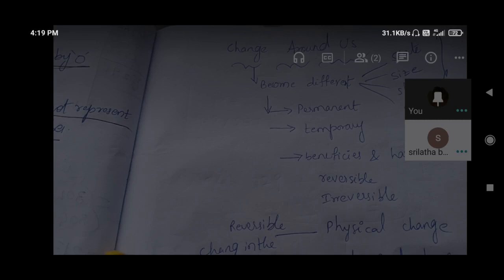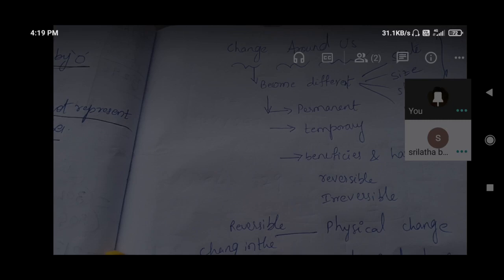Irreversible change, about that also some examples have been given. Activity 5 is based on that. Take a piece of paper, a pair of scissors, draw an aeroplane on the paper and cut along its outline. The cutout no longer resembles the original sheet of paper. After cutting the paper we cannot get the original piece back. We cannot attach those pieces again.